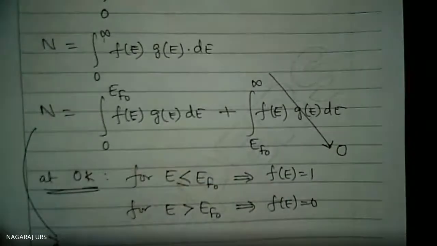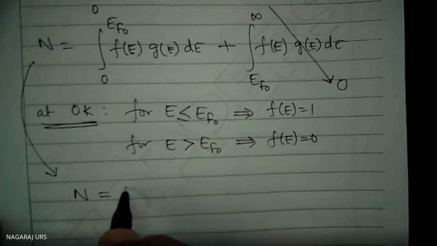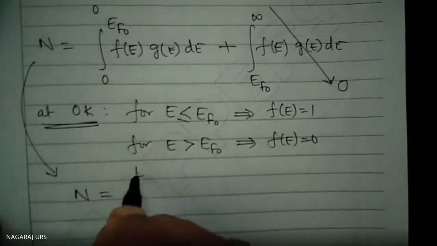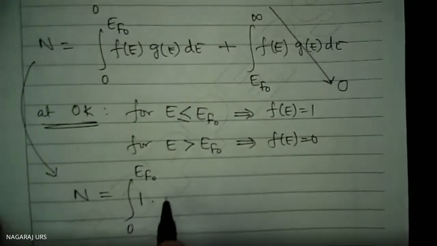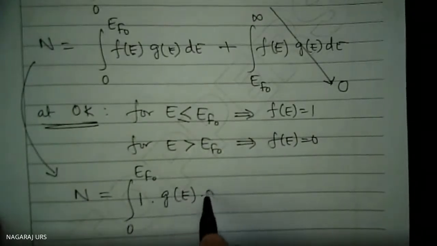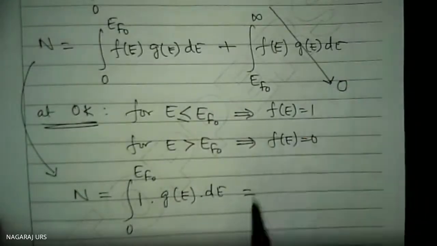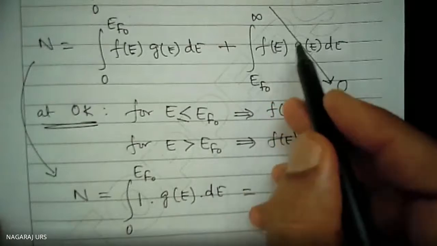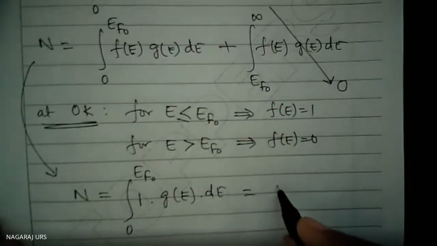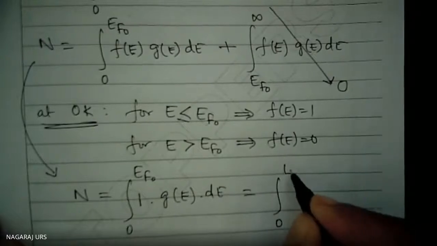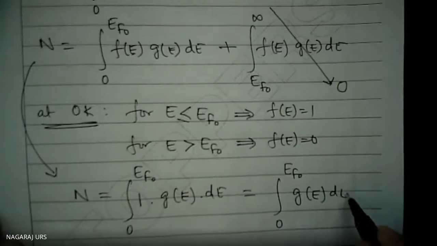So therefore, N is equal to integration from 0 to E_F0, with F(E) equal to 1, g(E)dE. The other term is equal to 0, of course, because F(E) is equal to 0, and 0 times anything is 0. That is equal to integration from 0 to E_F0 of g(E)dE.